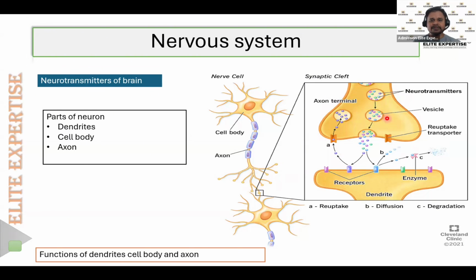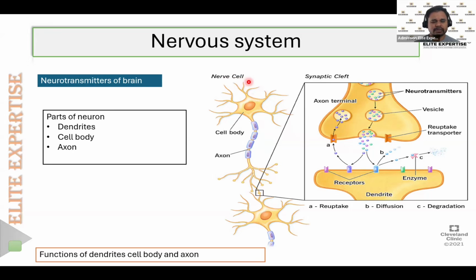Now what happens is, whenever an action potential develops and reaches this nerve terminal, that action potential will stimulate the vesicles to release the neurotransmitter.